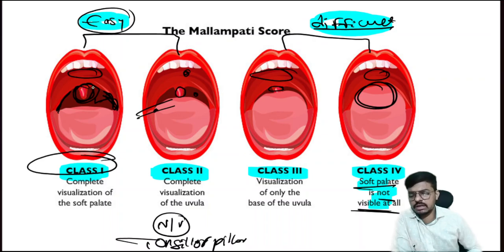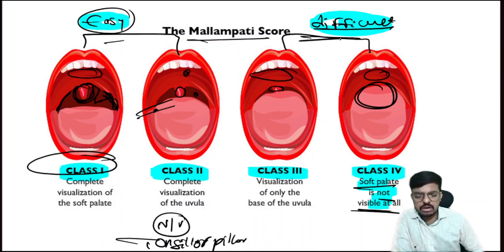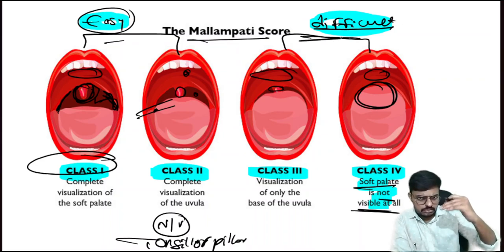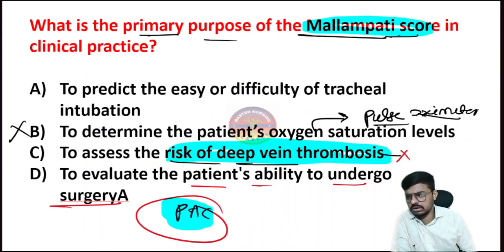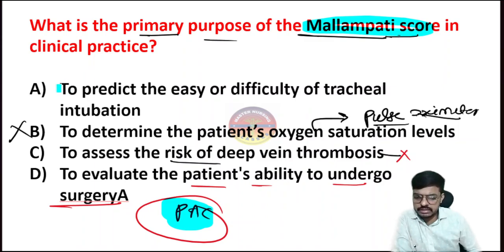If the patient is easily intubatable, meaning grade 1 or grade 2, the anesthesiologist will approve the surgery in the PSC checklist. If the Mallampati score is grade 3 or 4, the anesthesiologist may postpone or withhold the surgery because of the difficult airway. Okay, so it is important, and the answer for this question is option A, that is to predict easy or difficult tracheal intubation.